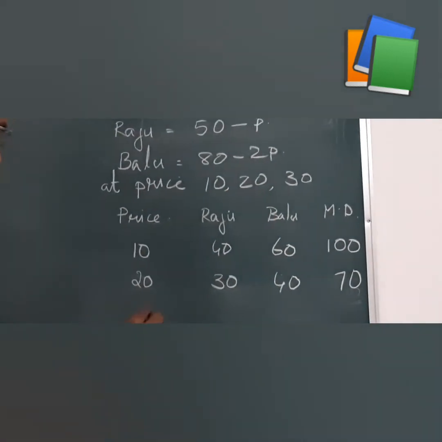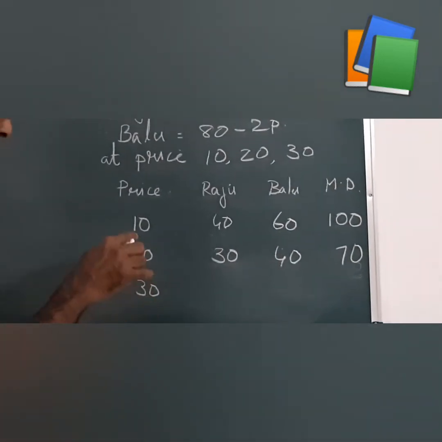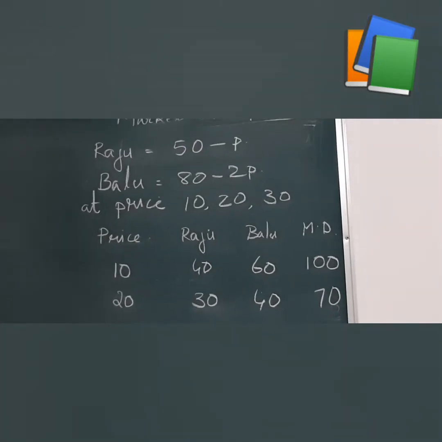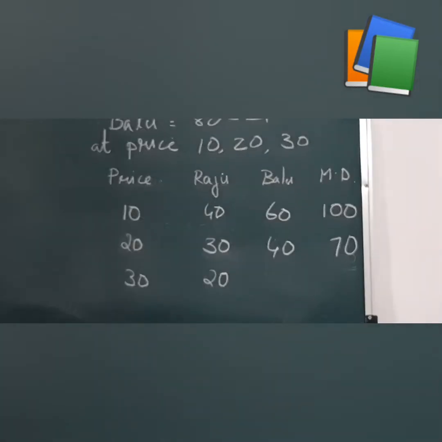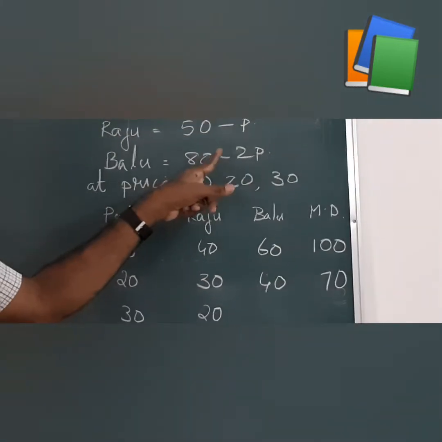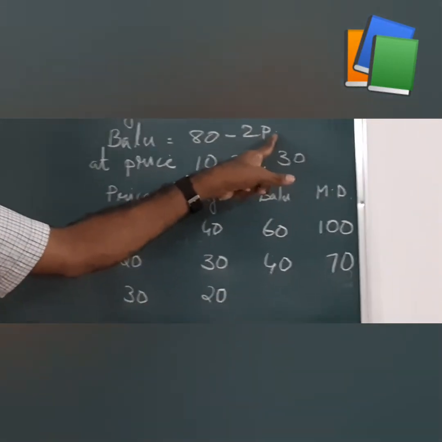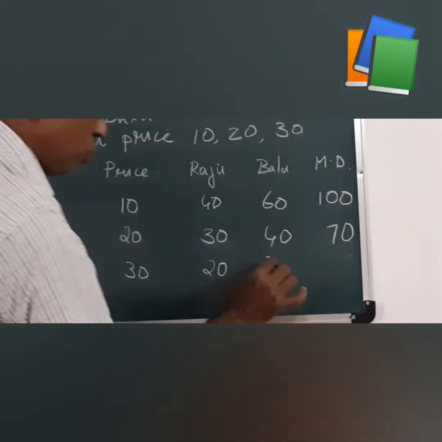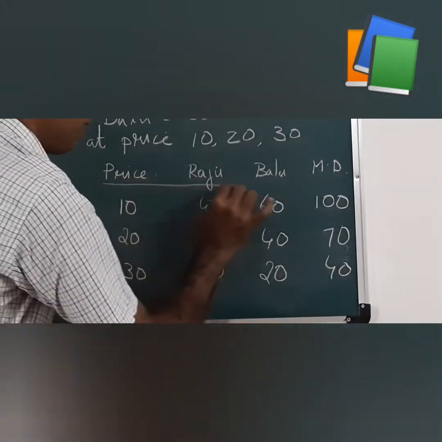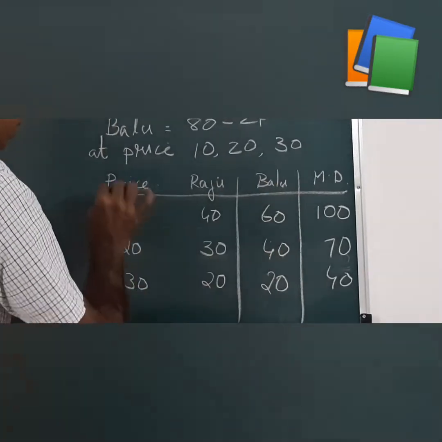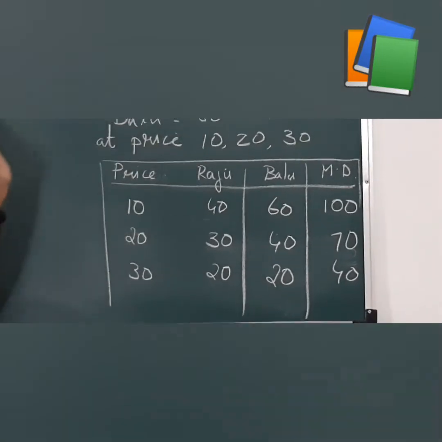Again at the price 30, what is the demand of Raju? Substitute this price into the demand function. 50 minus 30, that is 20. Then what is the demand of Balu? 80 minus 2 into P. 2 into 30 is 60, and 80 minus 60 is 20. So market demand is 40. This is the market demand schedule of the particular commodity at these prices. Clear? Then how can we draw the market demand curve?